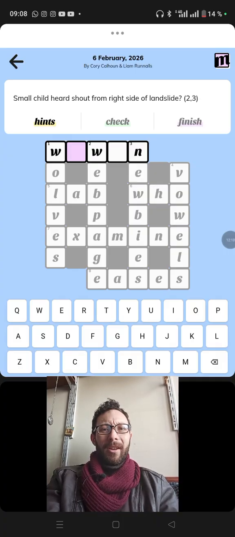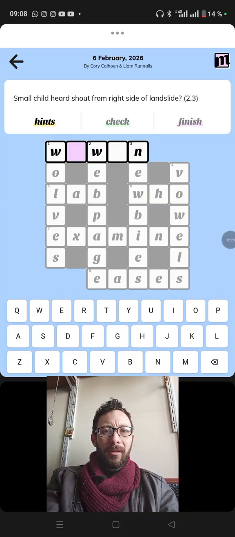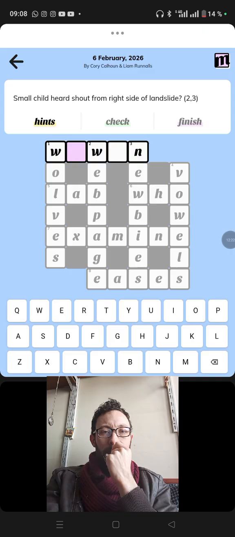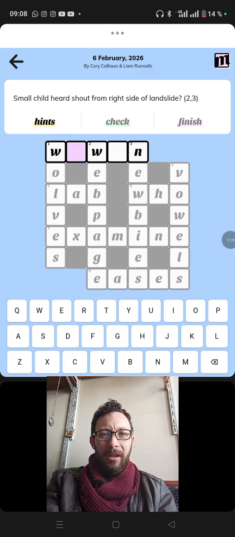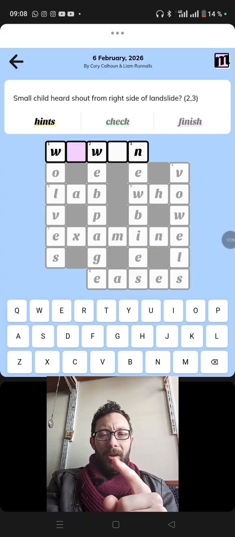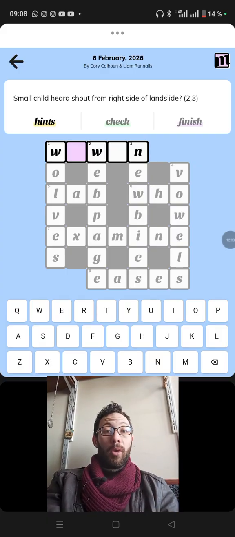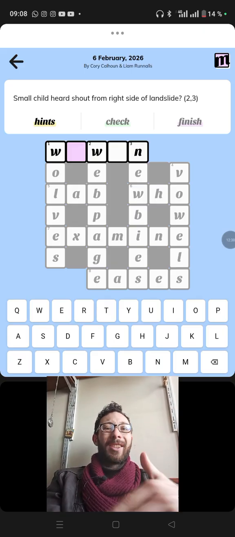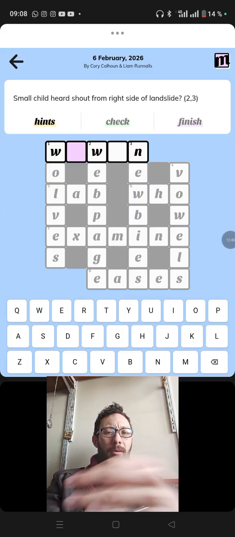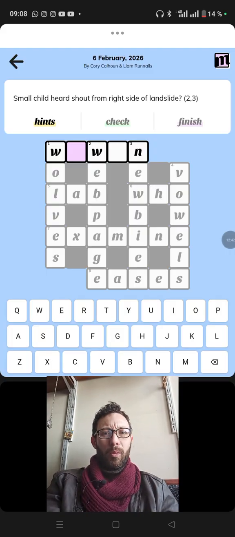And this is we win. We win? No, or we won? Small child is a wee. Heard, a wee, a small child is a wee, I think. From shout, from right, a wee with double E, but it's shout, heard, shout, so we, two wees.